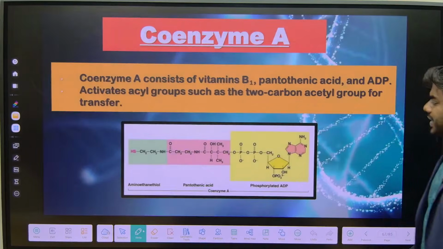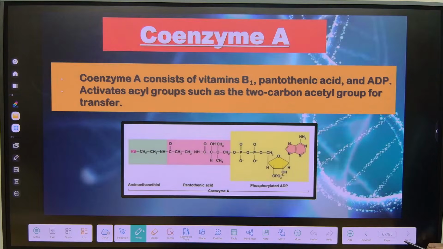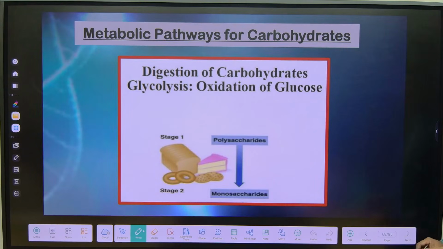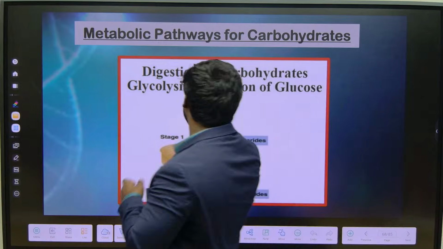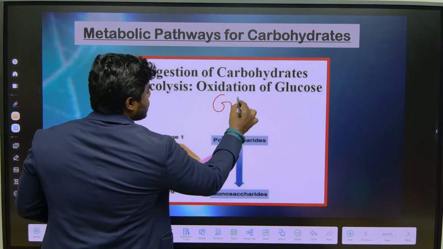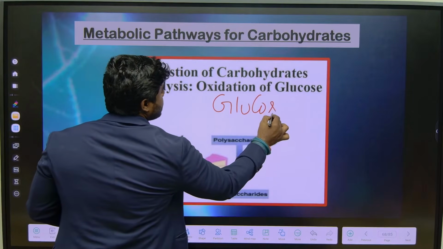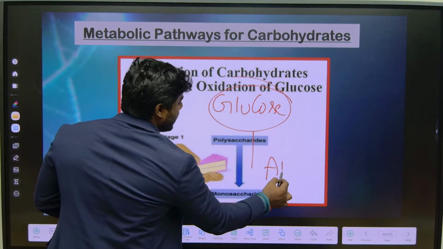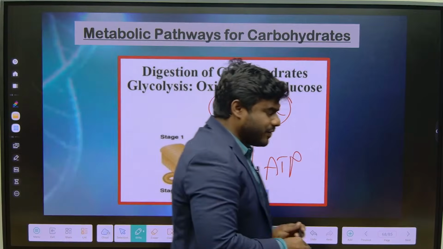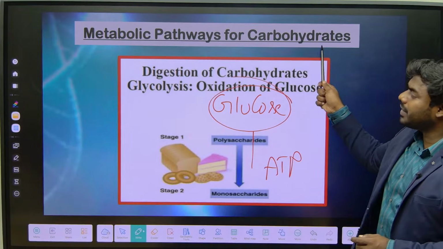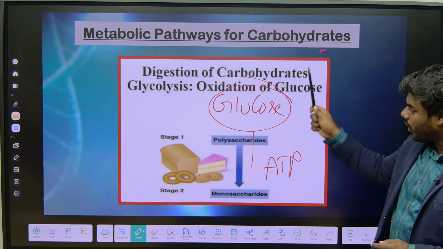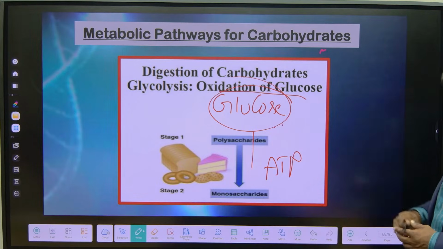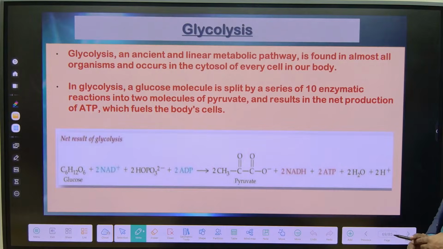So we understood very clearly that first carbohydrates have to undergo the process of digestion, and then finally they give rise to glucose, correct? Now this glucose undergoes a variety of reactions and finally gives rise to ATP. In very simple words, metabolism of carbohydrates always starts with what? Glucose, or the oxidation or breakdown of glucose.